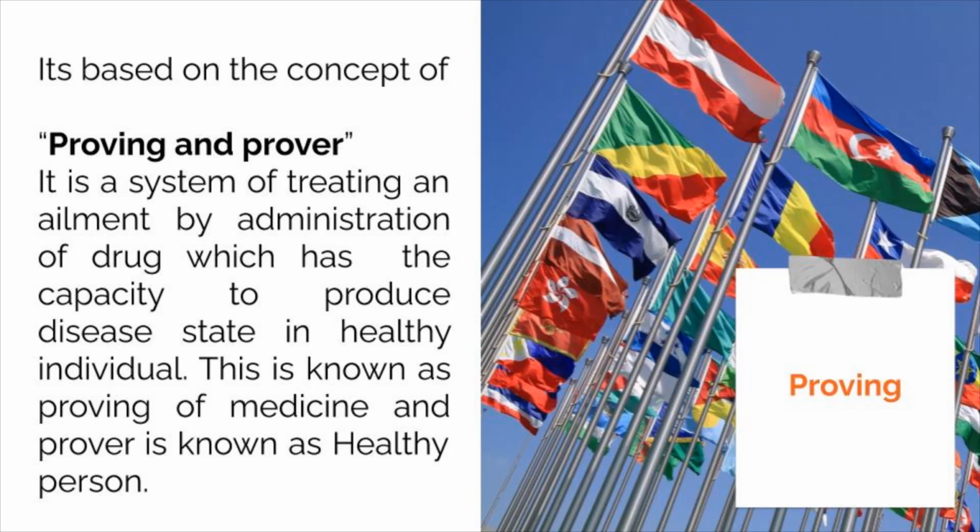It is the system of treating ailments by administration of a drug which has the capacity to produce the disease state in a healthy individual. This process is known as the proving of medicine.